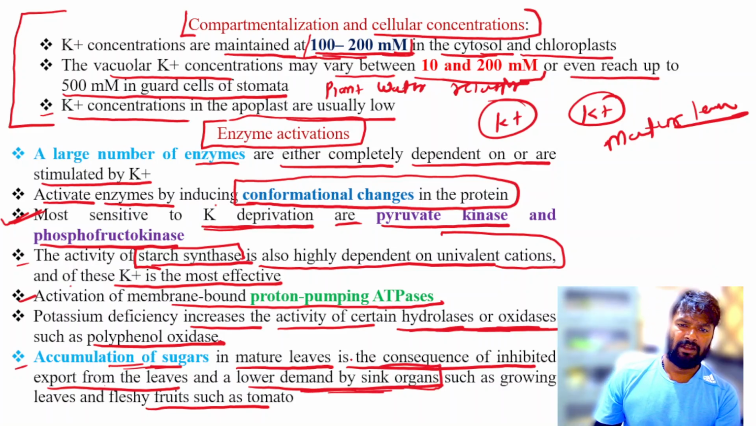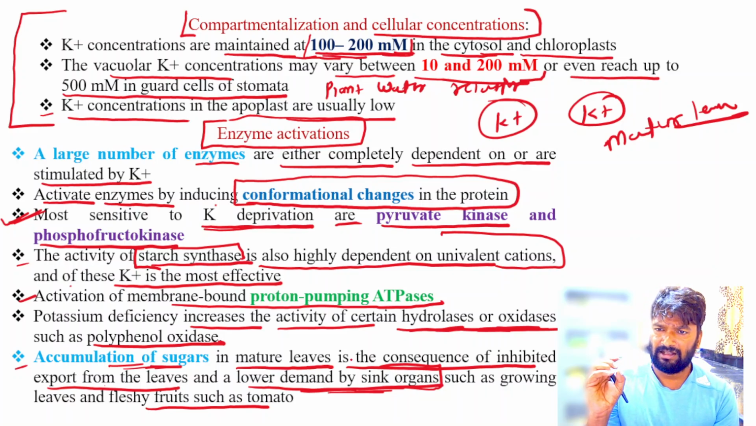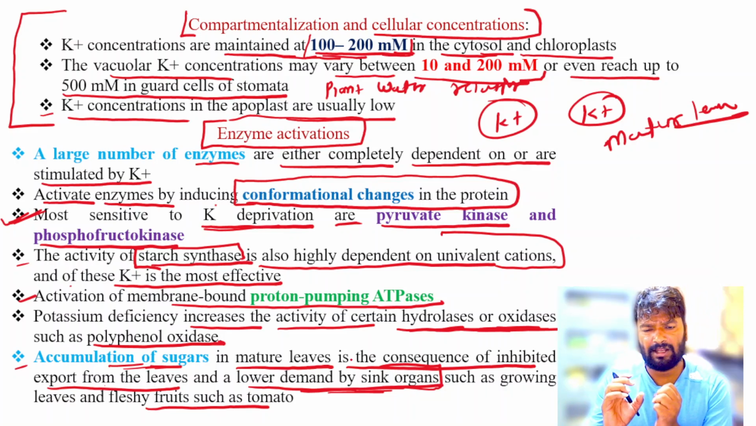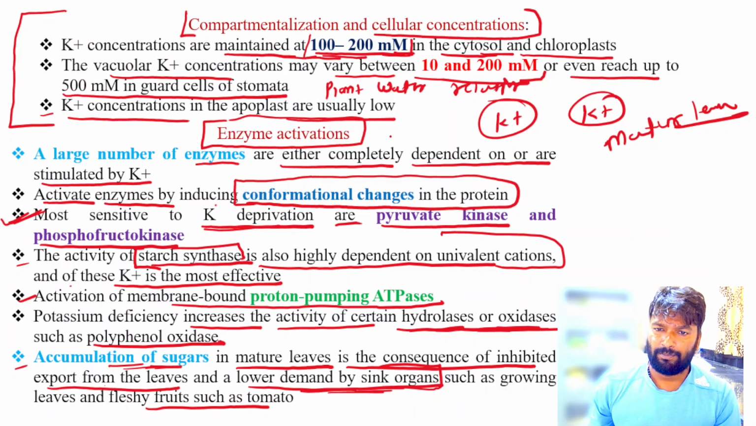So this is about the concentrations in the cytosol, the vacuole and then the apoplast. Also there are a large number of enzymes like pyruvate kinase, phosphofructokinase and starch synthase, and also pumps like the proton-pumping ATPase, then certain hydrolases and oxidases such as polyphenol oxidase. They are dependent upon potassium concentrations.